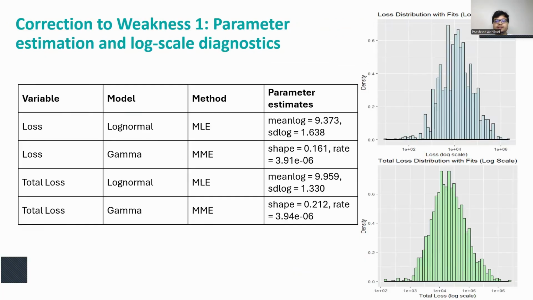And this slide shows how the analysis can be improved. I explicitly estimated the model parameters for both candidate distributions. Log normal parameters were estimated by maximum likelihood, while gamma was estimated using MME, method of moments. The log scale histograms also provide a much more informative view of the fit than the raw scale histograms in the report. So the corrected analysis is not just to name candidate models, but to estimate them, diagnose them, and then justify the preferred model.